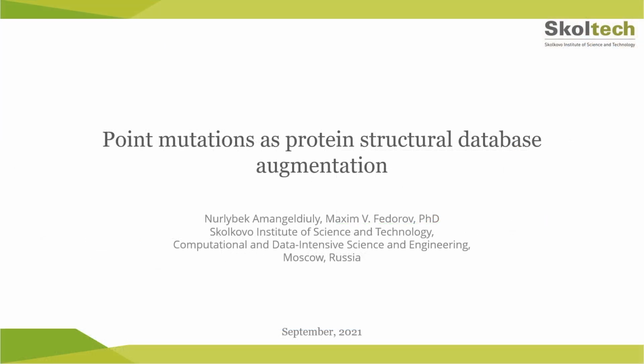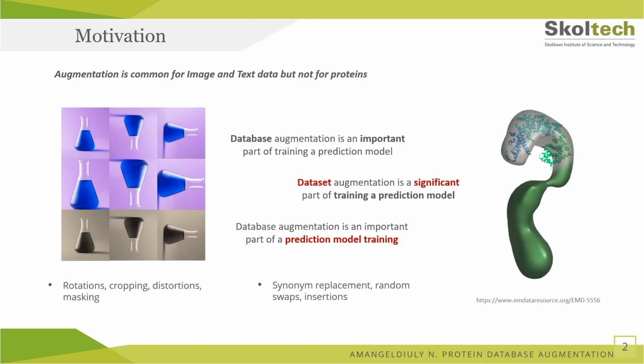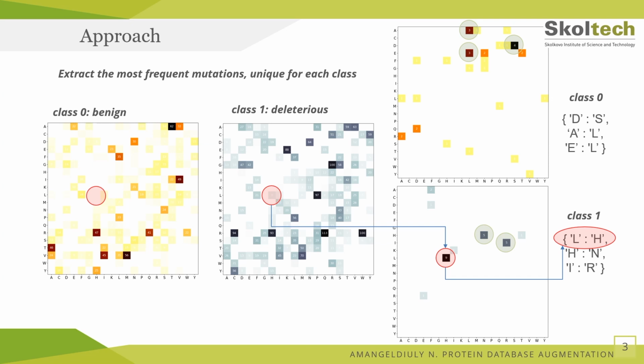Database augmentation is an important part of training a prediction model, which mitigates such problems as small database, overfitting, and poor generalizability. Augmentation is commonly used in image recognition, in natural language, and signal processing. However, protein database augmentation has not been fully studied. In this work, we investigate the application of augmentations to protein deleteriousness prediction upon point mutations.